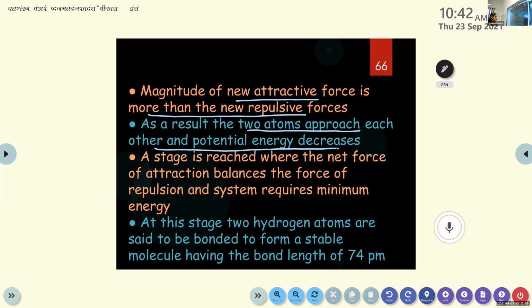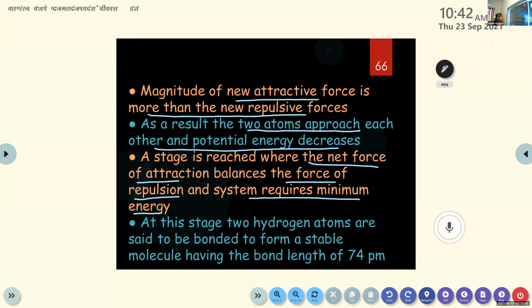Later, a stage is reached where the net force of attraction balances the force of repulsion and the system requires minimum energy.